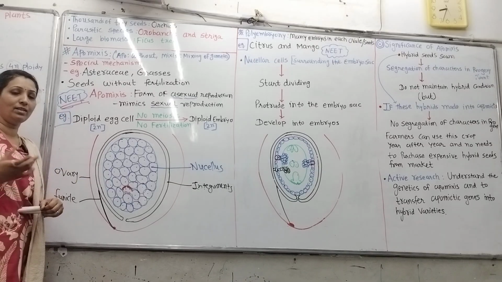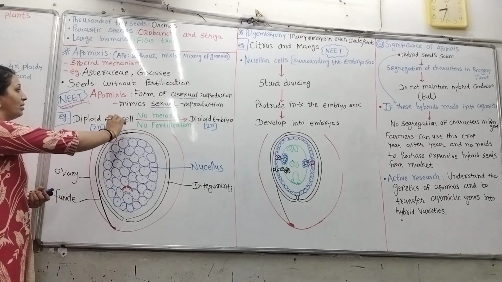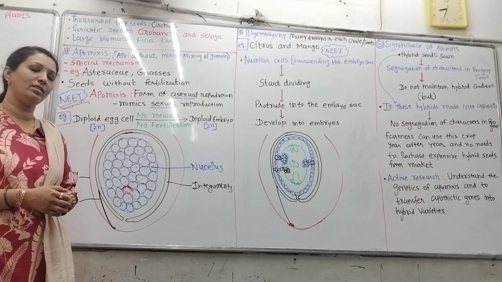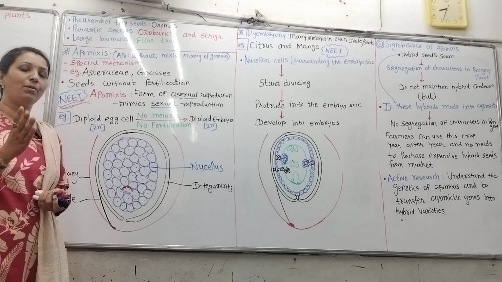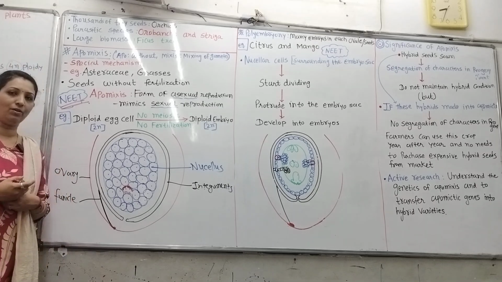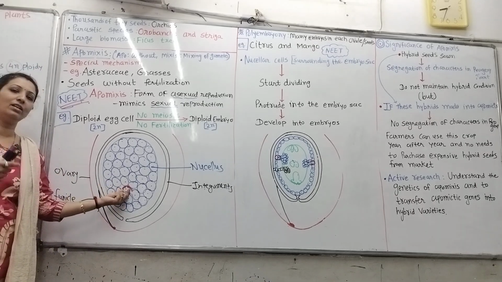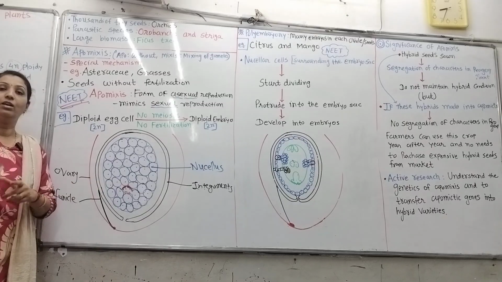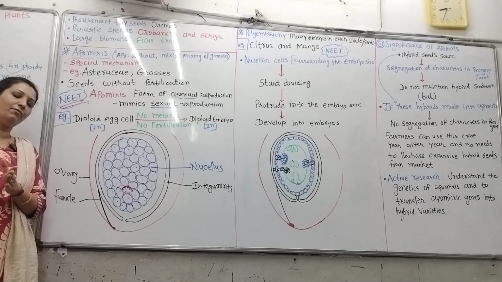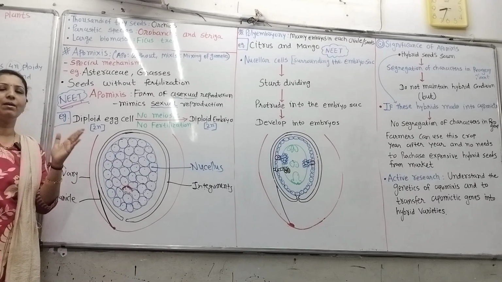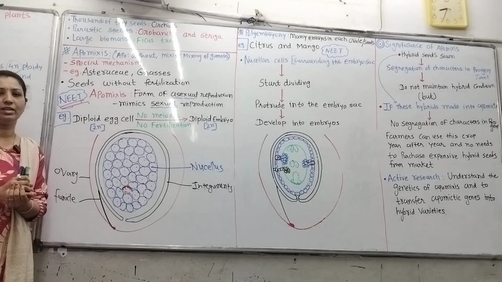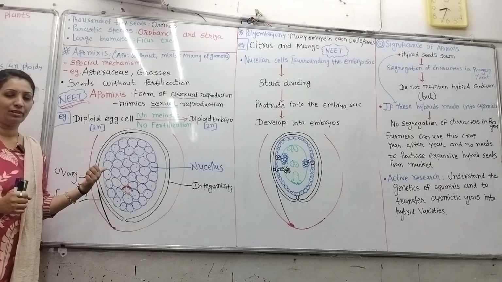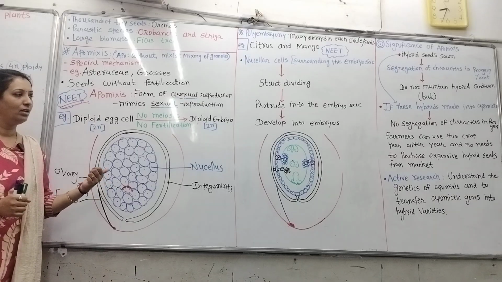In this, one last extra thing which you should remember for NEET. In case of apomixis, if the ploidy of the embryo sac is asked, then it's diploid, because the diploid cell undergoes mitosis, so it forms each cell in diploid condition. In the normal condition, we consider the female gametophyte or embryo sac as haploid. But now this one we consider as diploid, so the ploidy will be changed.